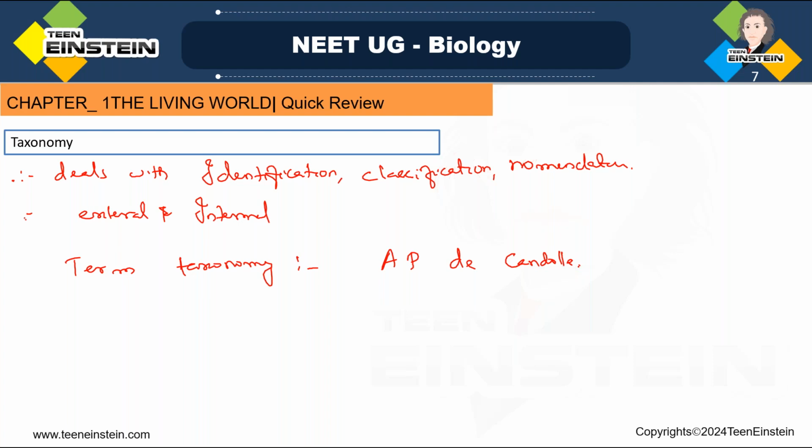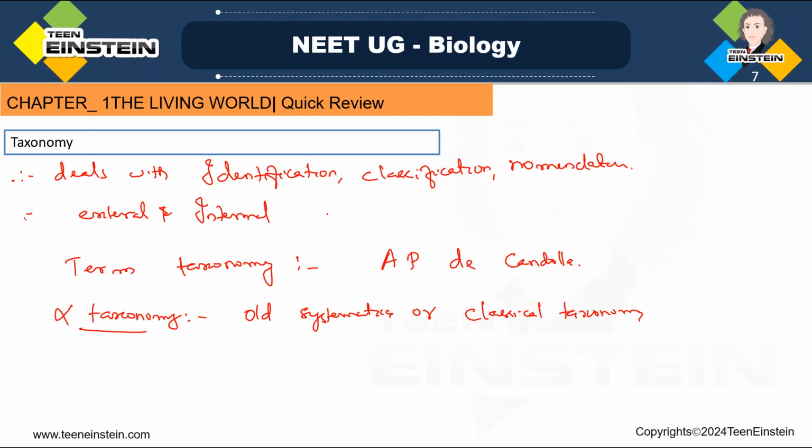Then another point, what is alpha taxonomy? This is one important question. Alpha taxonomy means the classical taxonomy or the old systematics. The old method of classification or taxonomy is called old systematics or classical taxonomy, that is called alpha taxonomy.